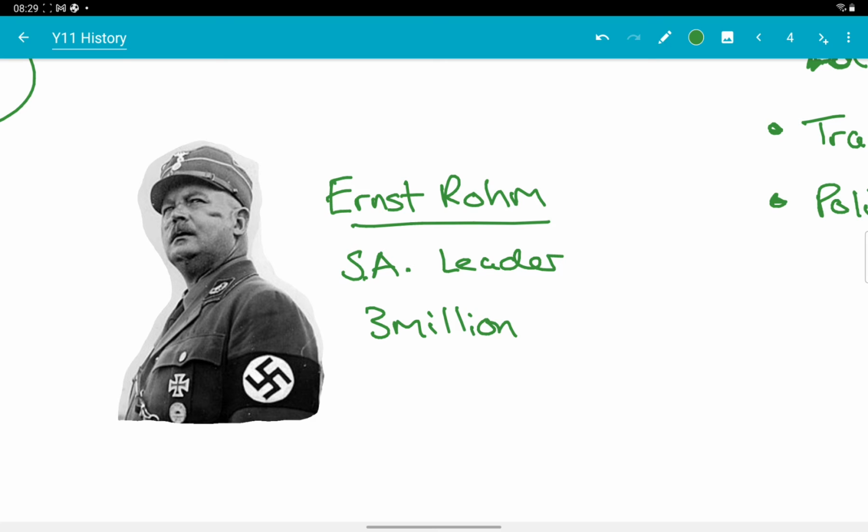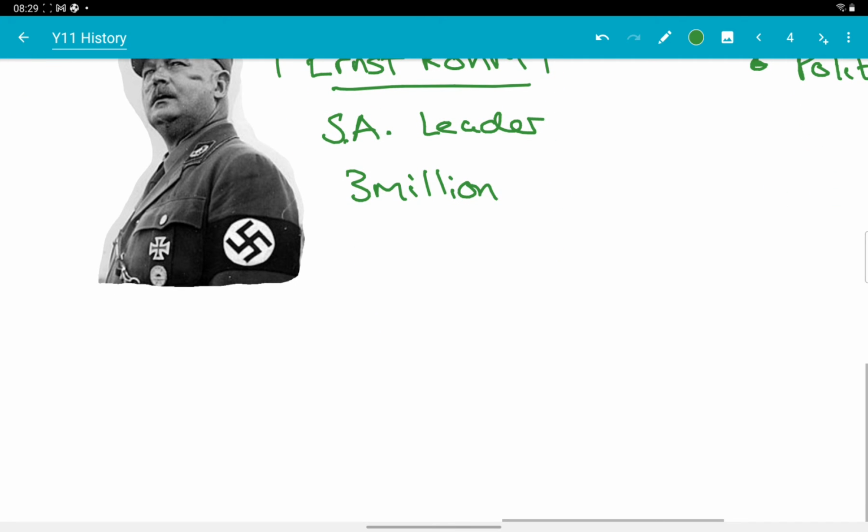Hitler was afraid the SA might try to overthrow him, but also the German army generals hated Röhm and his SA, and Hitler needed the German army's support to achieve Lebensraum. So Hitler wanted to invade other countries, and he needed the support of the army. So Ernst Röhm would have to be dealt with. In June 1934, Hitler ordered the SS to round up and kill 200 leading SA men, including Röhm, during the Night of the Long Knives.